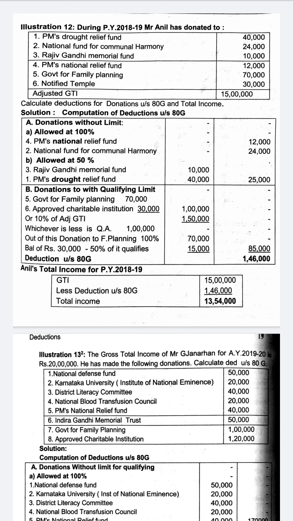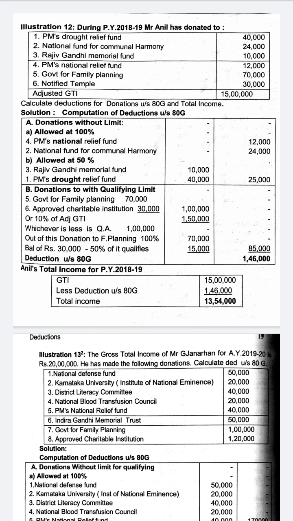So the procedure we have seen again. There are four types of deduction, basically two: one with limit and one without limit. In with limit and without limit, there are again two: 50% qualifying and 100% qualifying. So basically there are four categories of deduction. First, we will calculate 100% without limit, 50% without limit, then 100% with limit and 50% with limit.